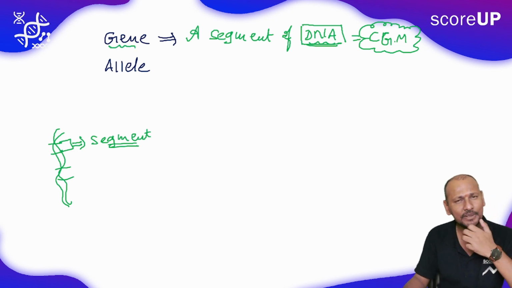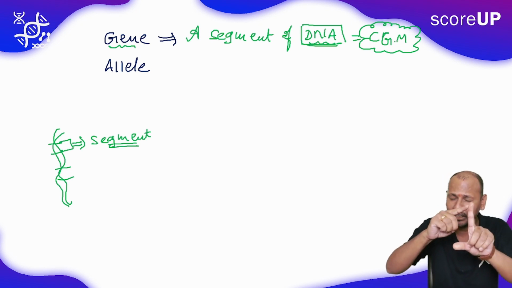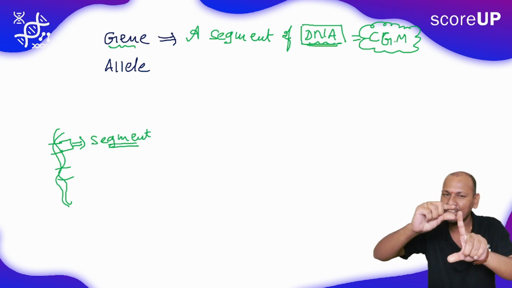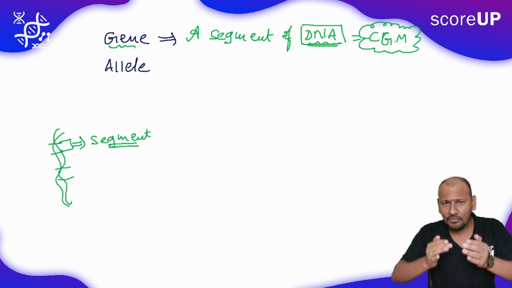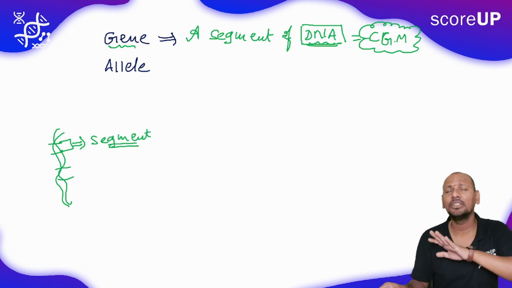Look at your fingers. For example, imagine this is a DNA thread, with a first segment, second segment, third segment. Each is a group of a certain number of nucleotides, 100,000 or 10,000, whatever it is.